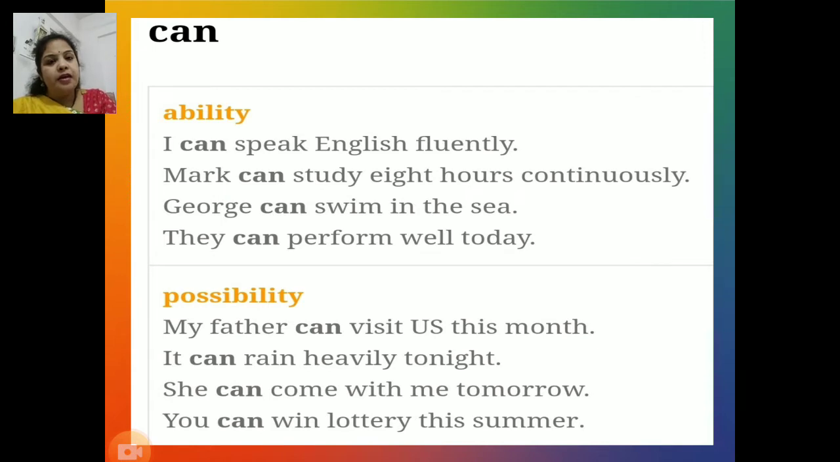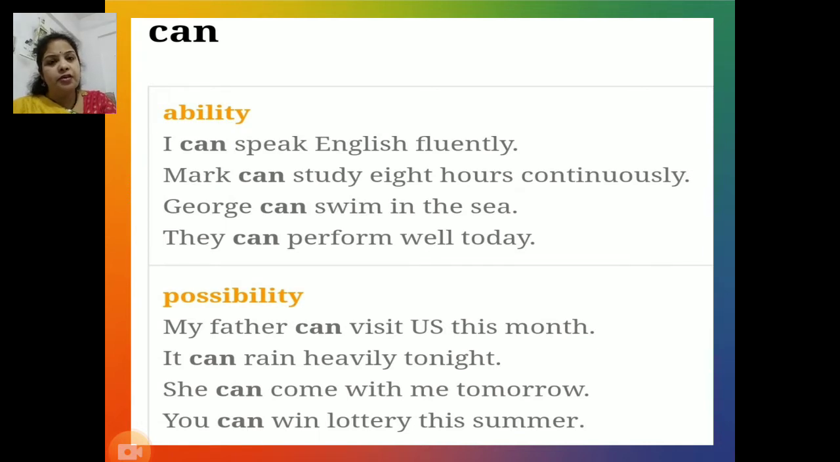Can functions as showing ability. Let's try to study the sentences. I can speak English fluently. Mark can study 8 hours continuously. George can swim in the sea. They can perform well today. So, in all these sentences, modal auxiliary can functions as showing or speaking about ability.